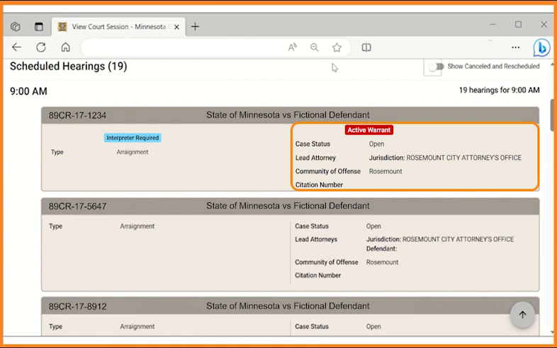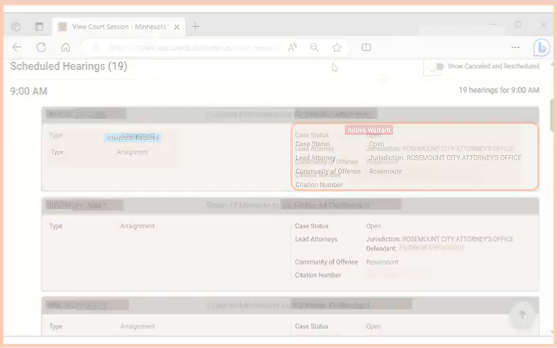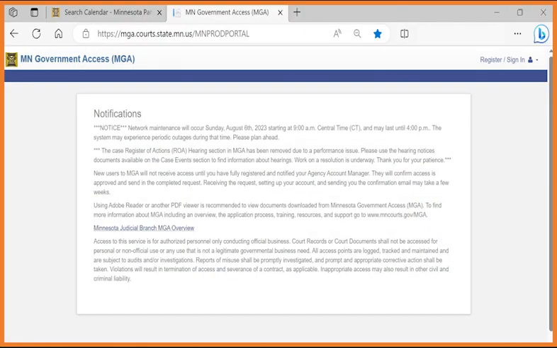MPARC is intended to allow partner agencies to view scheduled hearings on a user-friendly calendar view. To view specific case information and documents, use MGA.